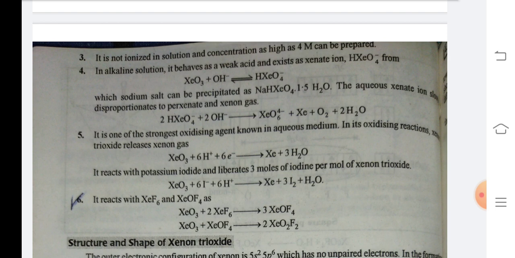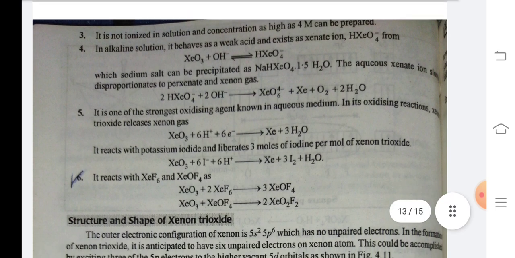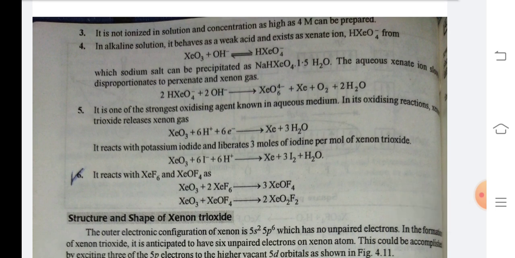Number 5. It is one of the strongest oxidizing agents known in aqueous medium. In its oxidizing reactions, xenon trioxide releases xenon gas. XeO3 plus 6H positive plus 6 electrons gives Xe plus 3H2O. It reacts with potassium iodide and liberates 3 moles of iodine per mole of xenon trioxide. XeO3 plus 6I negative plus 6H positive gives Xe plus 3I2 plus 3H2O.